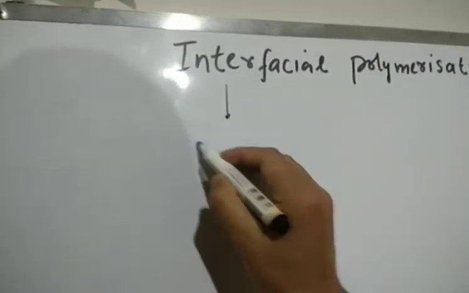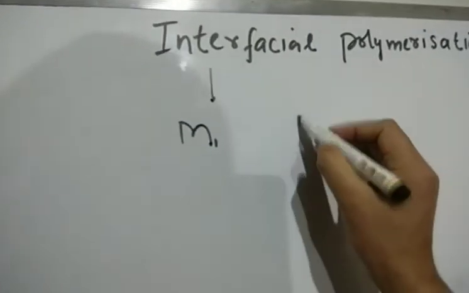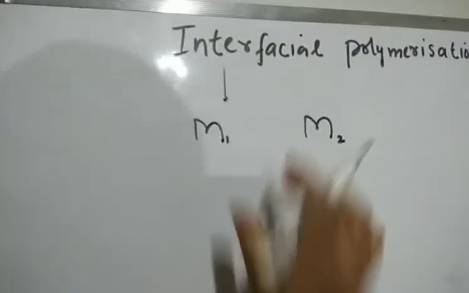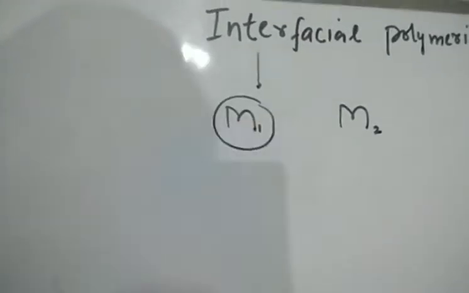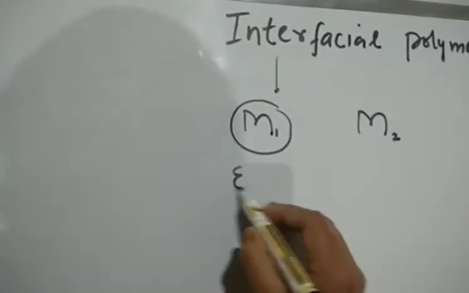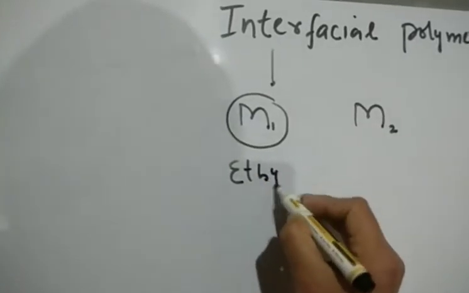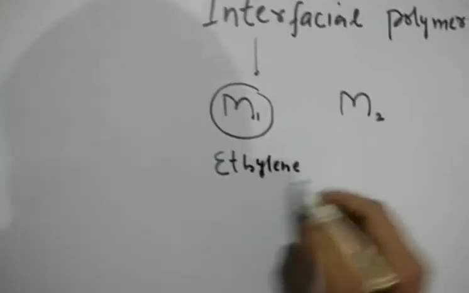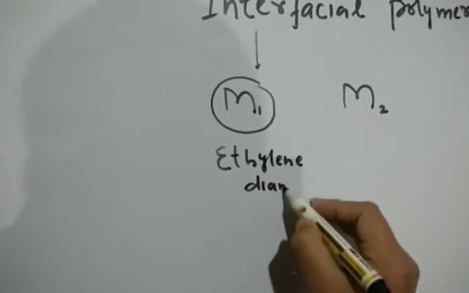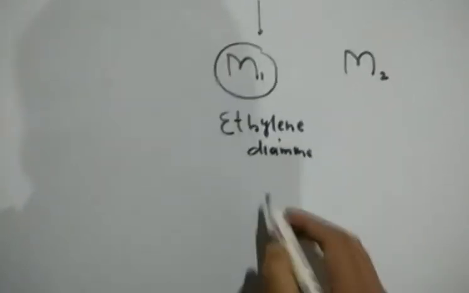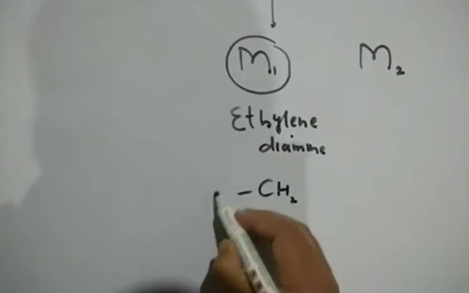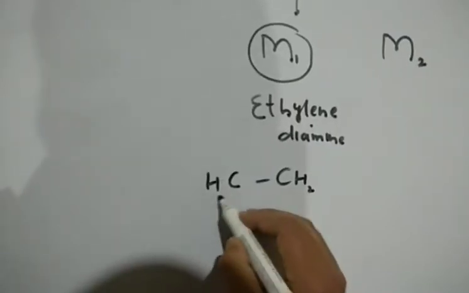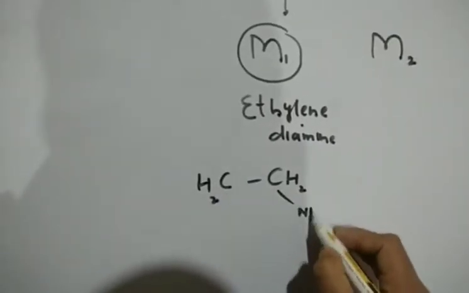We'll react the monomers, for example, monomer 1 and monomer 2. They will react together. How will they react? Let us take an example. Let's have a monomer that is ethylene diamine. The structure of ethylene diamine is CH2, CH2, and then we have two amine groups, NH2, NH2.